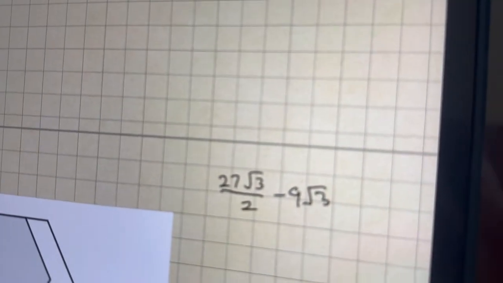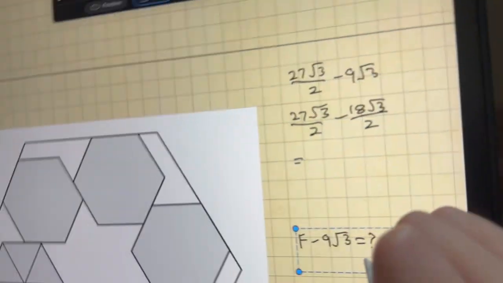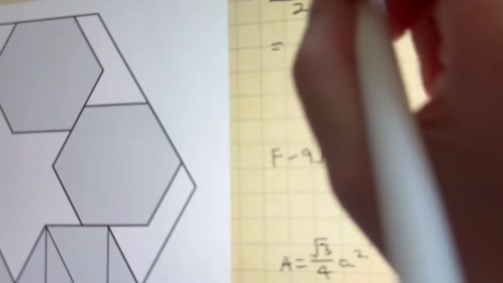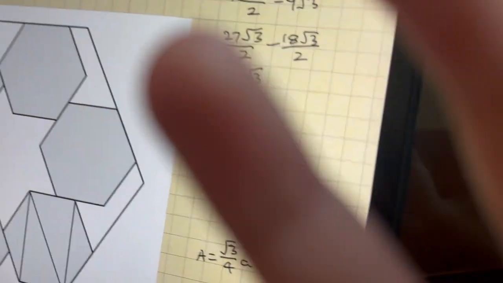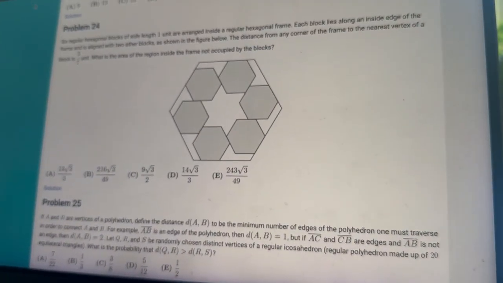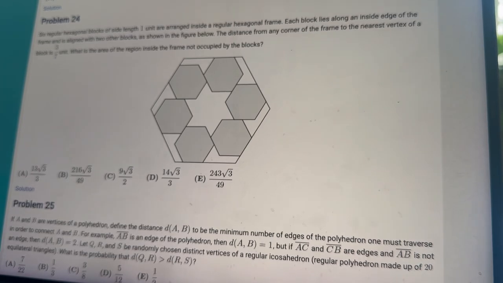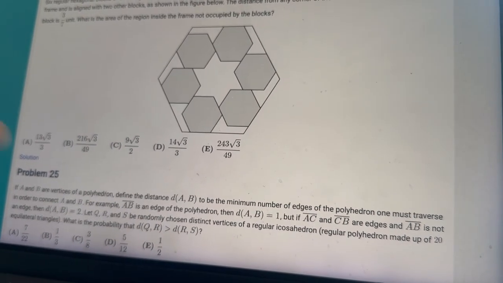And now you can make this a fraction too, which becomes 27 root 3 over 2 minus 18 root 3 over 2. So now we're very close to the answer. You just have to know what 27 minus 18 is, because everything else is the same. That becomes 9 root 3 over 2. So that will be our final answer. And now we have to find if there's a 9 root 3 over 2, and boy oh boy, there's a 9 root 3 over 2 here. So that means the answer will be C, 9 root 3 over 2.